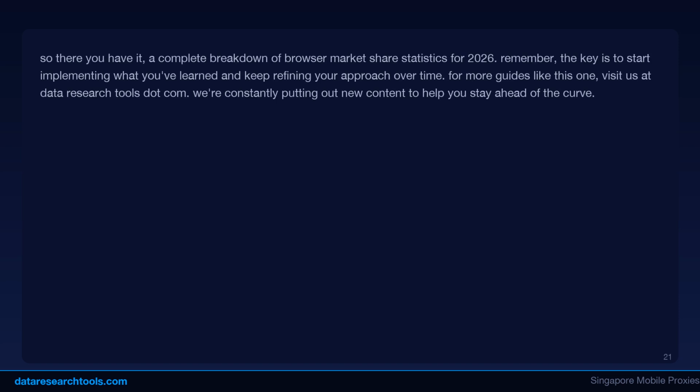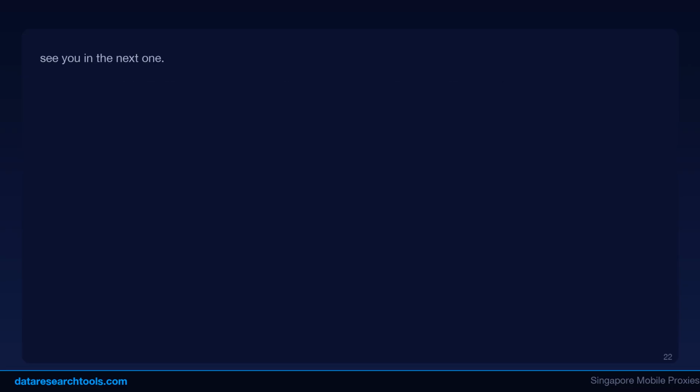How often do browser market shares change? Market shares shift gradually, typically 1 to 3% per year for major browsers. Update your user agent rotation list quarterly to stay current. Major browser releases like new Chrome versions happen roughly every 4 weeks.